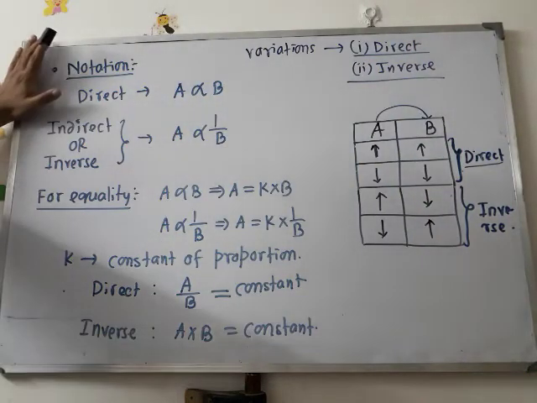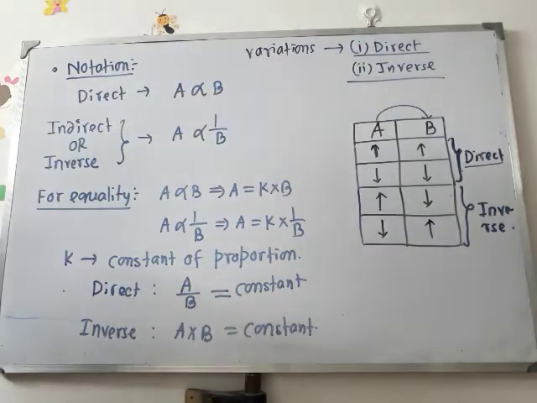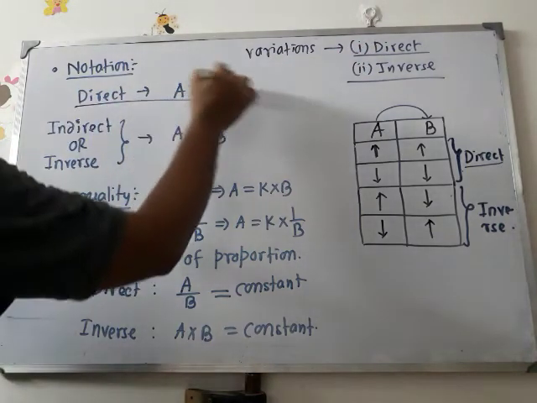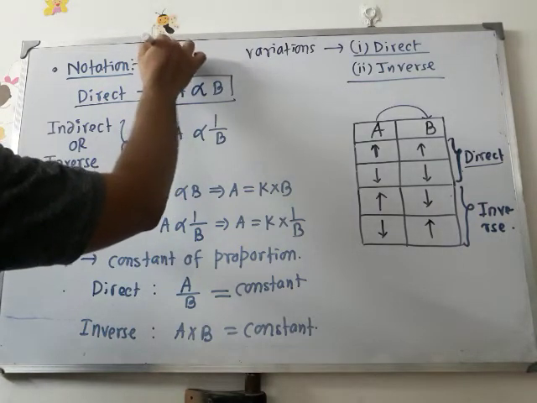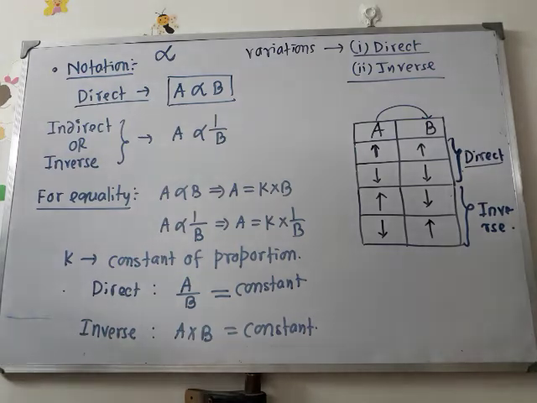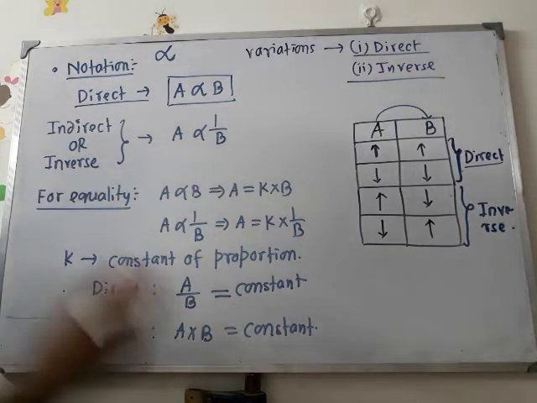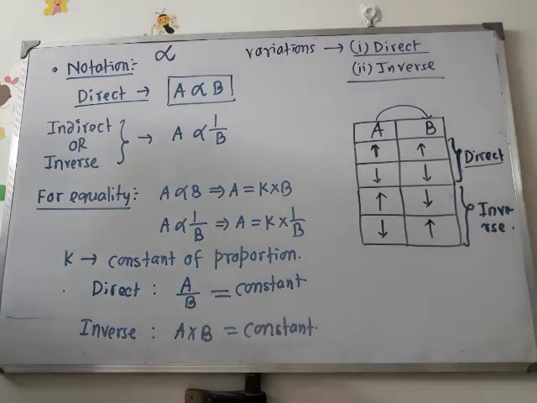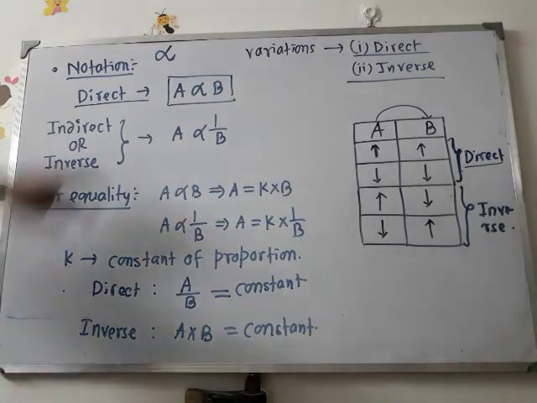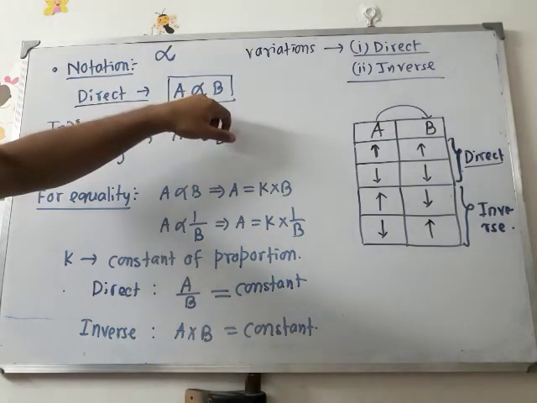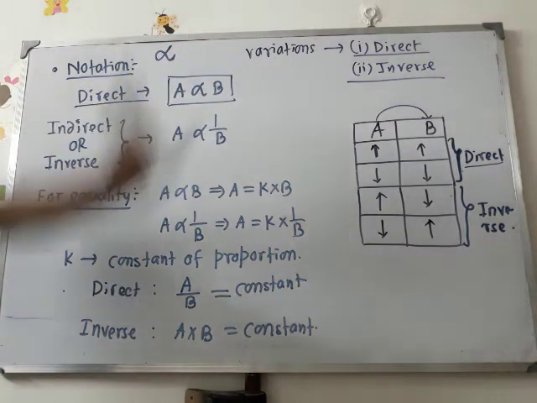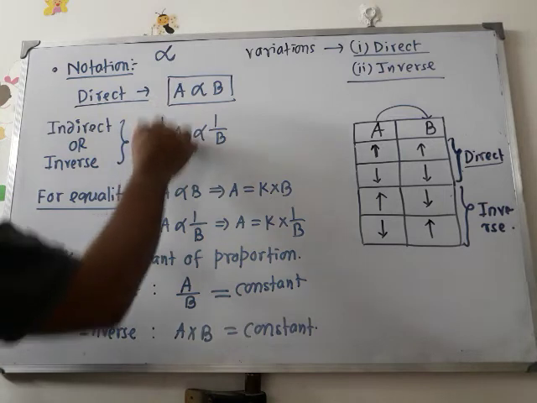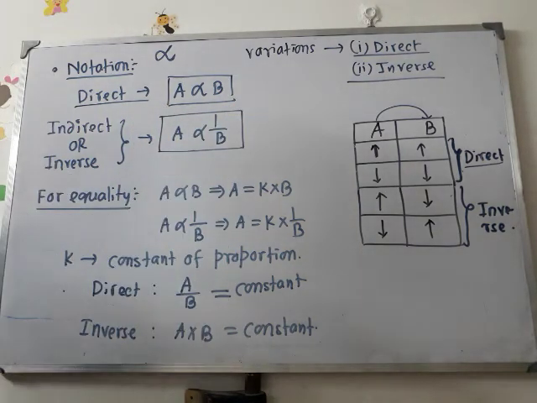Now, what is the notation? Notation of direct variation, the first one. The notation of direct variation is A is proportional to B. This is the sign of proportion or direct variation. So if we find that two quantities A and B are involved in direct proportion or direct variation, then we can denote it like A varies as B directly. Okay, this is the notation for direct variation. And now the notation for indirect or inverse variation.